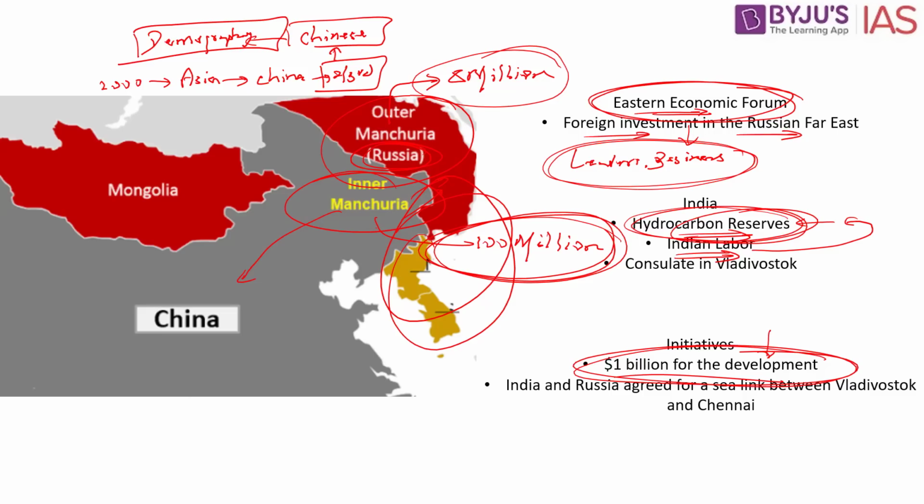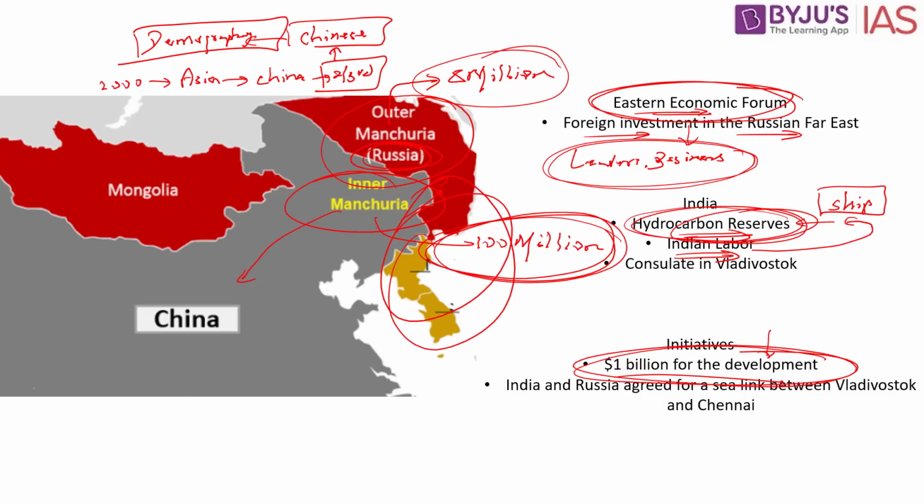So what do they learn? They will learn how to build the ships. They will also exchange the information about shipbuilding as well. So over a period of time, Indian workers could benefit from the employment in the labor intensive sector like shipbuilding and mining in the Russian Far East. Apart from this, it is also very important from the geostrategic position as well.